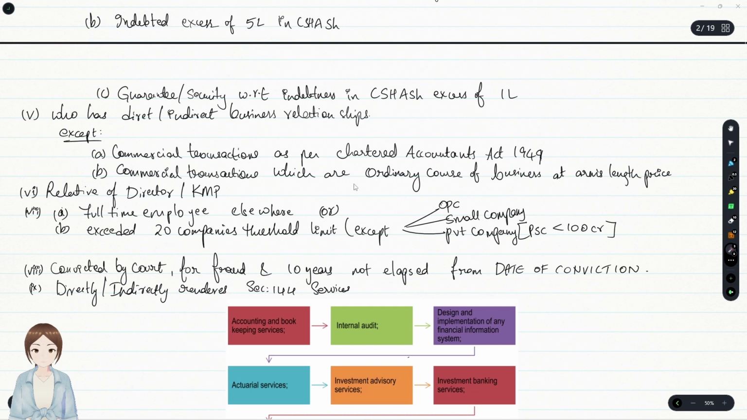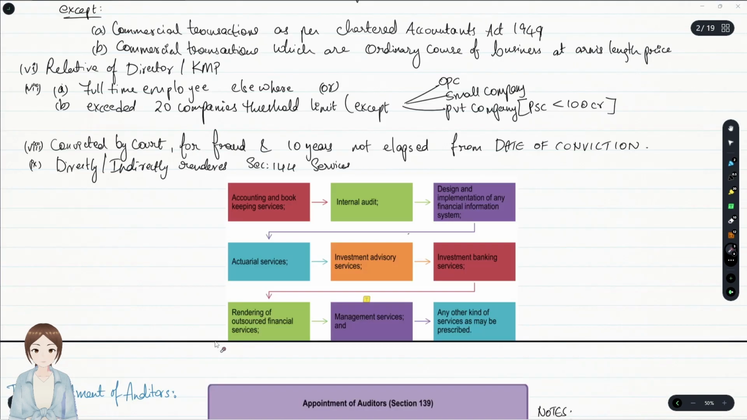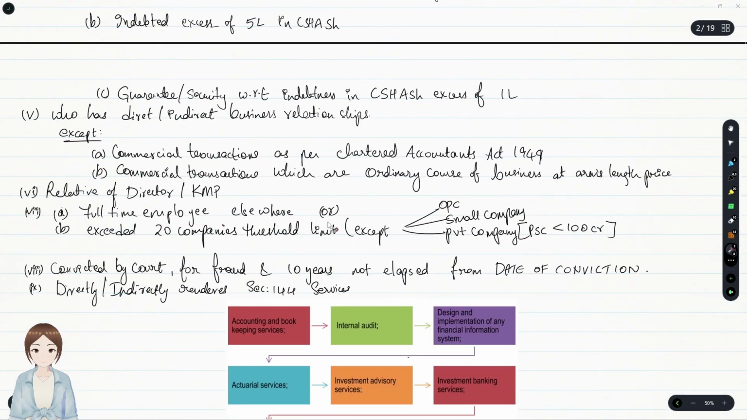So they were in the ordinary course of business. A relative of a director or KMP is not eligible to be appointed as an auditor. A full-time employee elsewhere, here the employee of the company, or a full-time employee of any company or somewhere else, cannot be appointed as an auditor. And a person who has exceeded the 20 companies threshold limit. In order to count the 20 companies threshold limit, these 3 types of companies are not included. What are those 3? OPC, small company, and a private company whose paid up share capital is less than 100 CR.